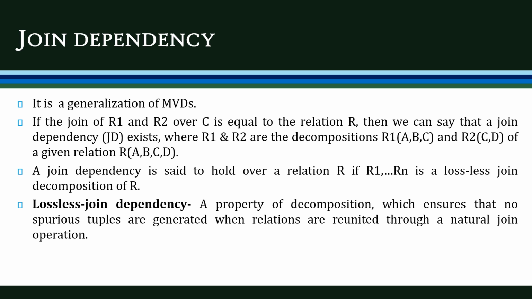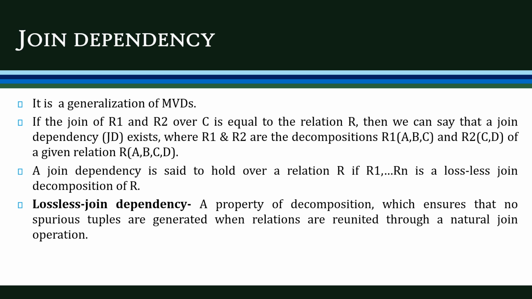When we join R1 and R2, which are the decomposed tables from the original relation R, we join them based on the common attribute C. If the join of R1 and R2 over C is equal to the relation R, then we can say that a join dependency exists.